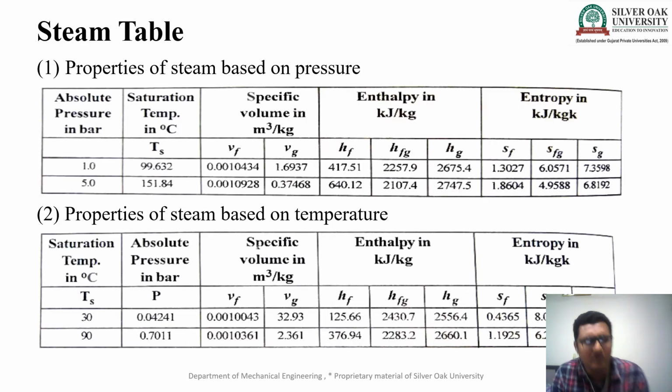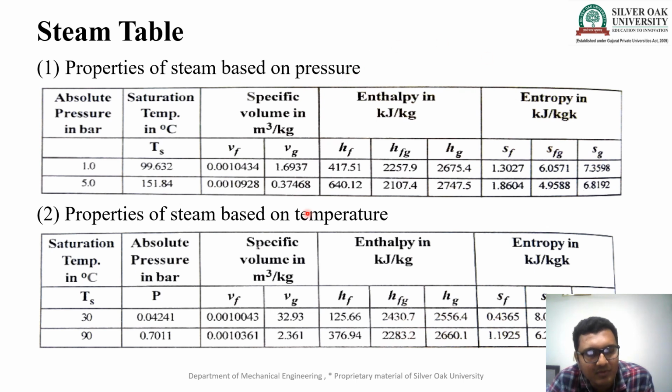Here we discuss short notes about the steam table. There are two types of steam table. The first is the properties of steam based on pressure and the second is the properties of steam based on temperature. So we have two tables for solving numericals of steam. If I talk about the one based on pressure, the first column is pressure, second column is the saturation temperature, third onwards Vf, Vg, Hf, Hfg, Hg, Sf, Sfg and Sg.